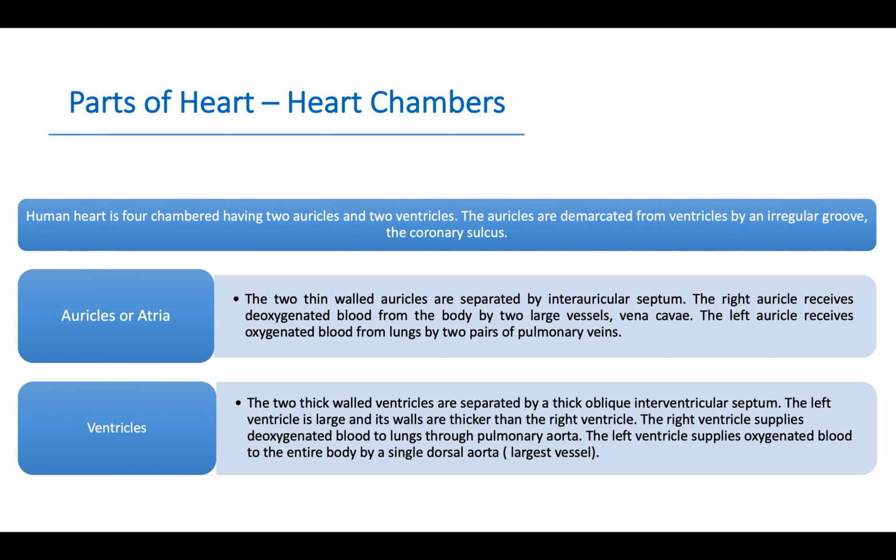The left ventricle is large and its walls are thicker than the right ventricle. The right ventricle supplies deoxygenated blood to the lungs through the pulmonary aorta. The left ventricle supplies oxygenated blood to the entire body by a single dorsal aorta, and this dorsal aorta is the largest blood vessel in the body.